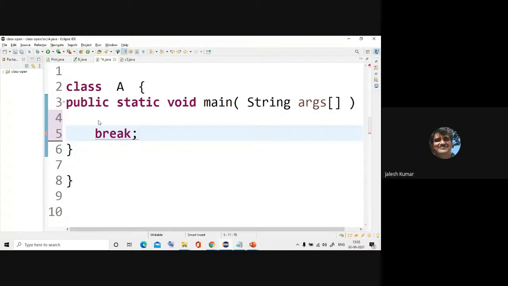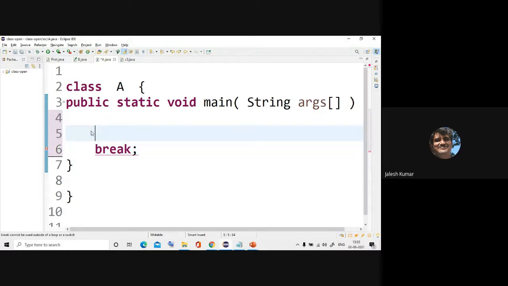No, because here break cannot be used outside of a loop or a switch. So this is the first rule: whenever you are using break, it should be inside a loop. It's not possible to use it outside the loop, but you can use it inside a switch. Only that is the difference.